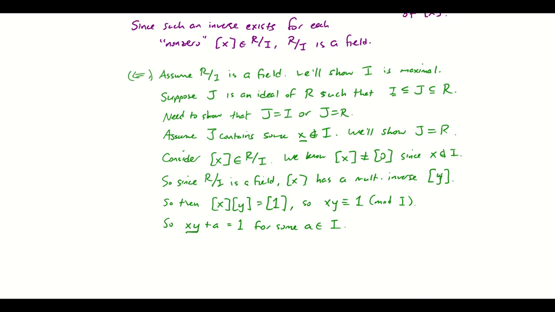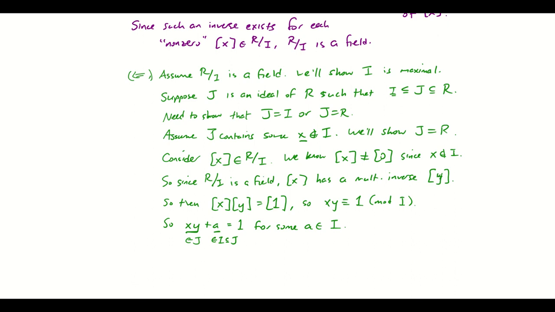We know that this belongs to J because x belongs to J. X is that element of J that wasn't in I, and then xy is just a multiple of x. And we know that this is in I, and I was also a subset of J. Okay, but think about what that means. This belongs to J, this belongs to J, therefore this belongs to J.